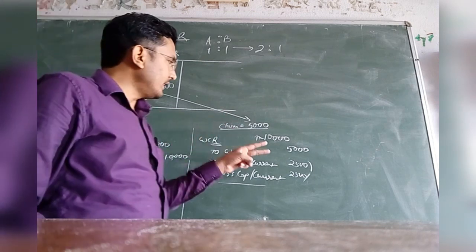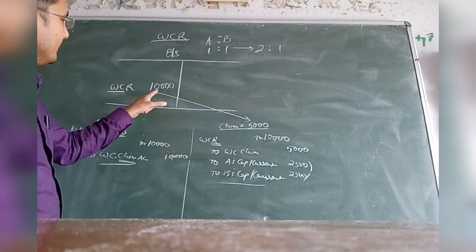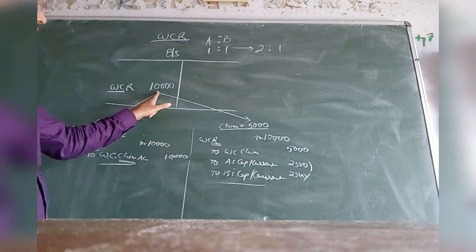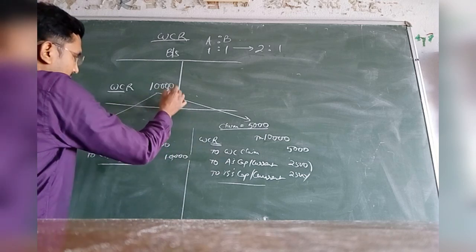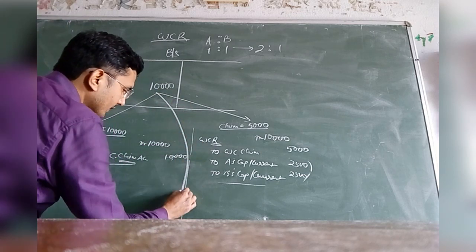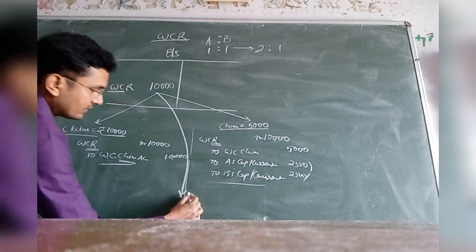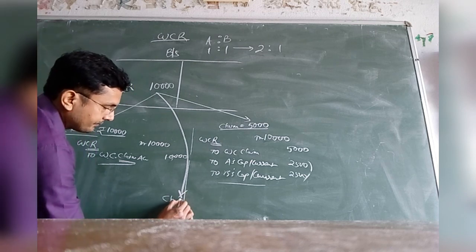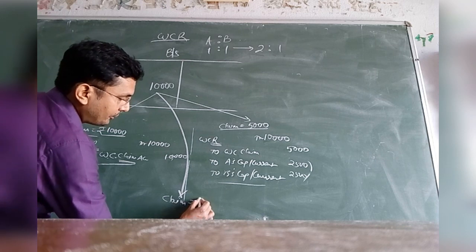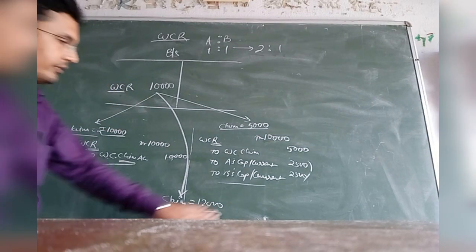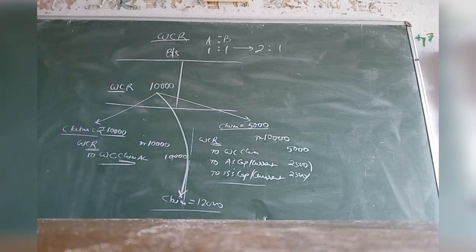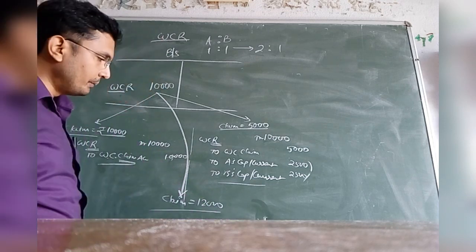Now there arises a third case where the claim is more than rupees 10,000. When the claim is more than rupees 10,000, suppose I am giving this example over here. Suppose the claim is rupees 12,000 say, that is workers are asking for a compensation of rupees 12,000. Then what we will do?